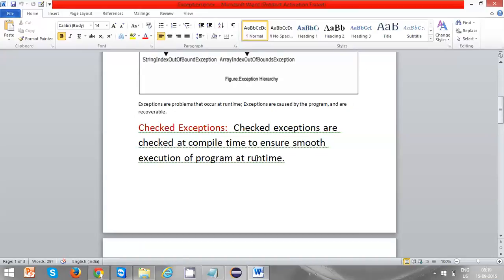Whenever the compiler sees that you are going to do file operations, immediately it will tell you it's better to handle these exceptions right away, before running. So checking the exceptions at compile time is what is known as checked exceptions.